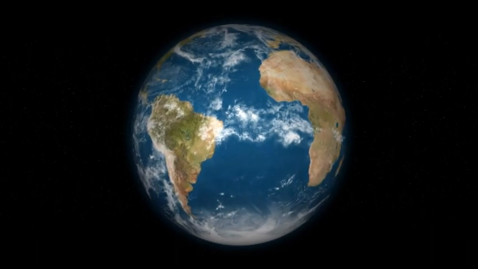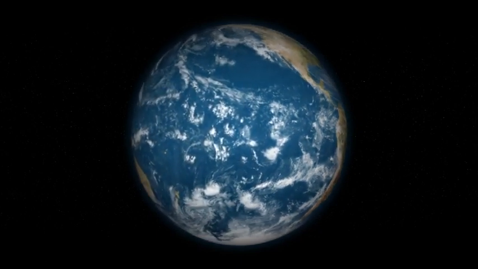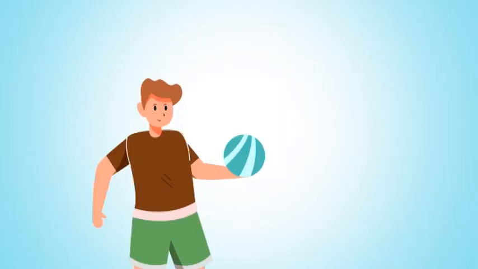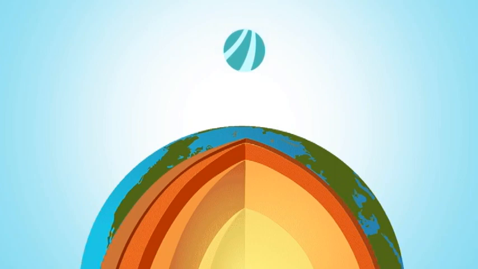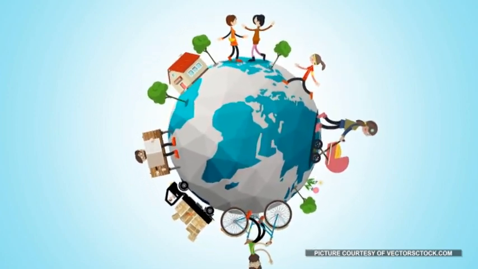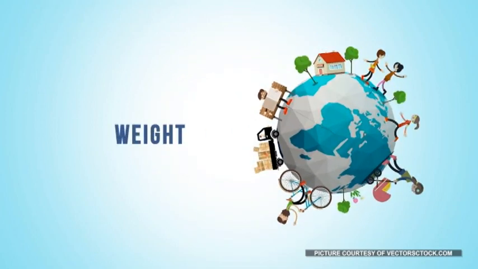For example, the Earth, having a very big mass, exerts a very strong attracting force on everything on it. When you throw an object in the air, it goes down and hits the ground after some time because of the attractive force of the Earth. This force is also responsible for keeping us from falling off the Earth. This force that is exerted on an object by the Earth is called the weight of the object on Earth.